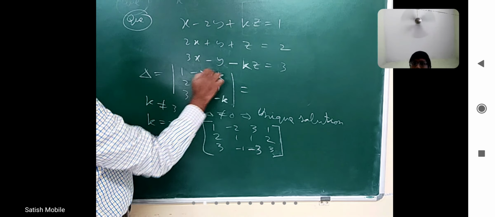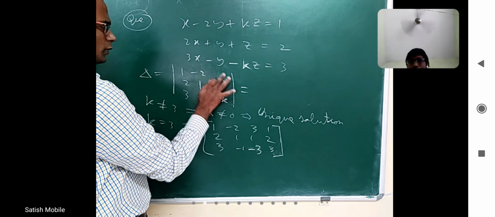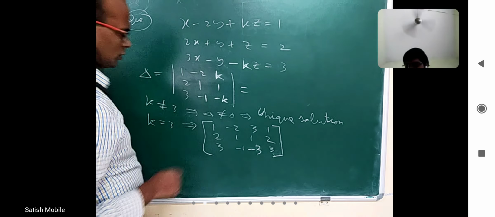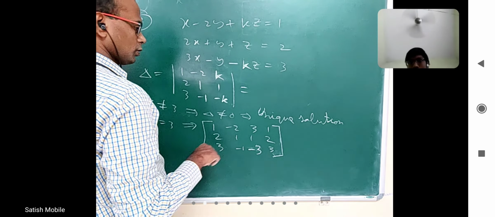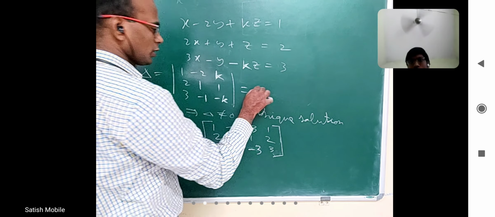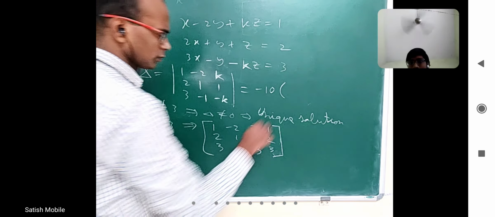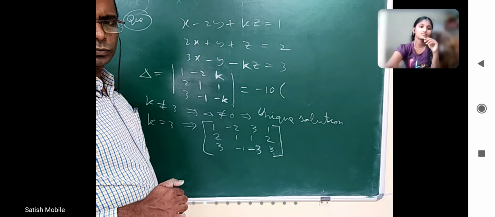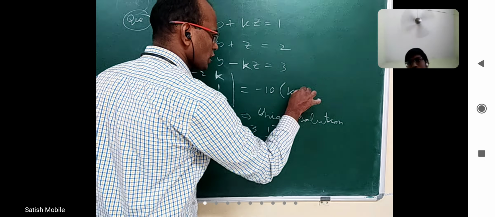So if I take minus 10 common, it is k plus half.